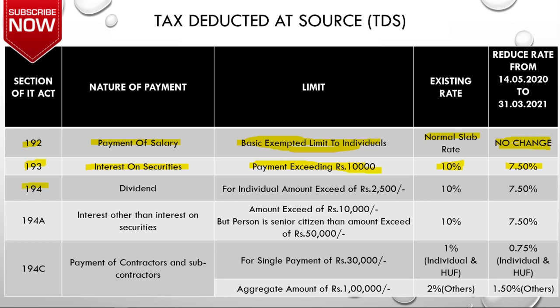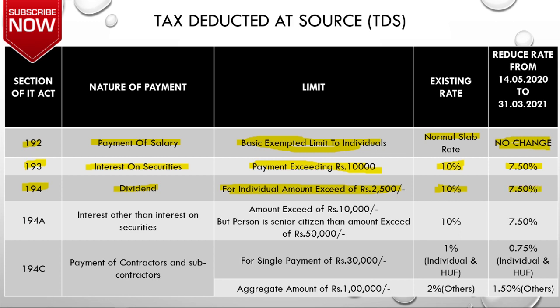Then next is Section 194, which is applicable for the payment of dividend. When the company is declaring the dividend, then Section 194 comes into play. What is the limit to deduct the TDS for 194? When you are making payment to the individual exceeding rupees 2500, then you need to deduct TDS under Section 194. And what was the rate? The rate was 10% and now it has become 7.5%.